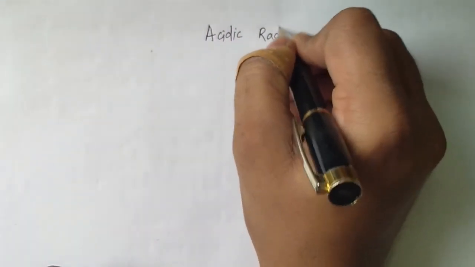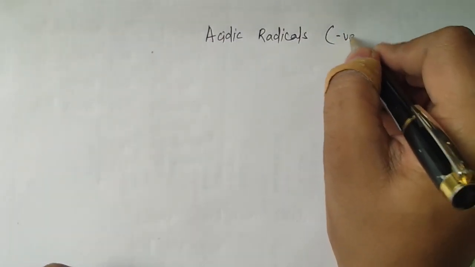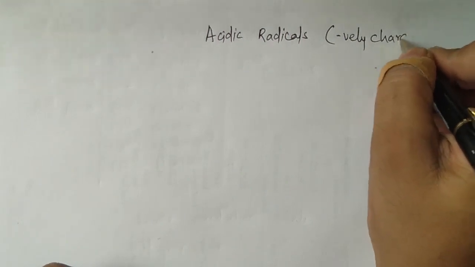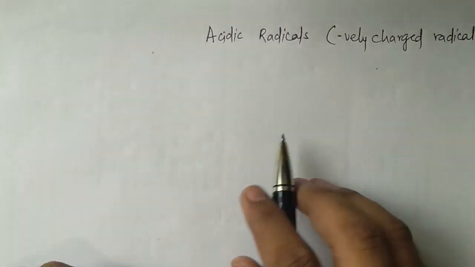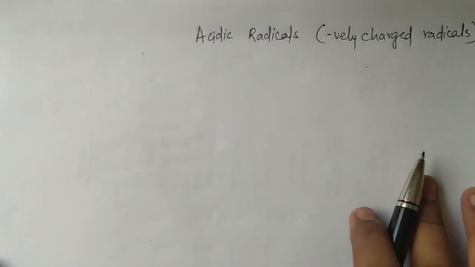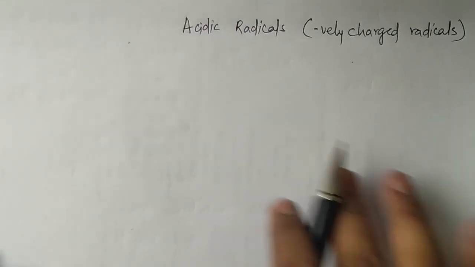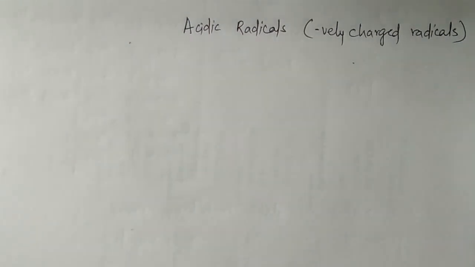Acidic radicals. Okay, these acidic radicals are also negatively charged radicals. They are negatively charged because acids have the tendency to accept electrons. That's the reason why these are called acidic radicals. Now before learning this, we need to learn one important thing: why do the elements or molecules have a tendency to accept electrons?